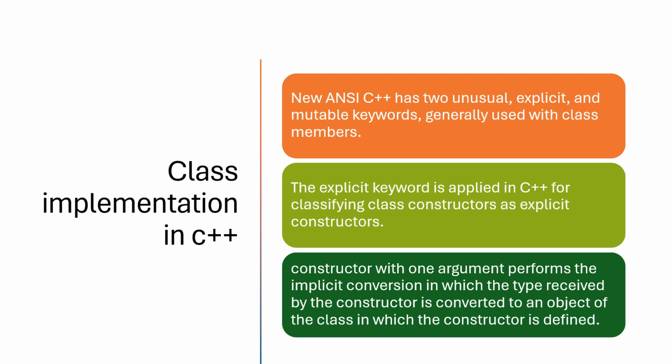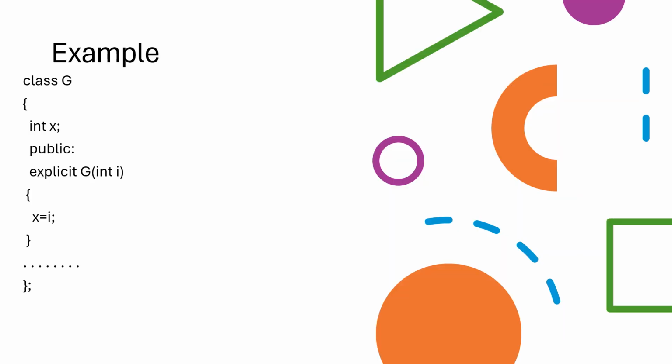For example, class G, the class name is G, we initialize a variable x, and in public we write explicit G. This is how we create the constructor and invoke it using the object.